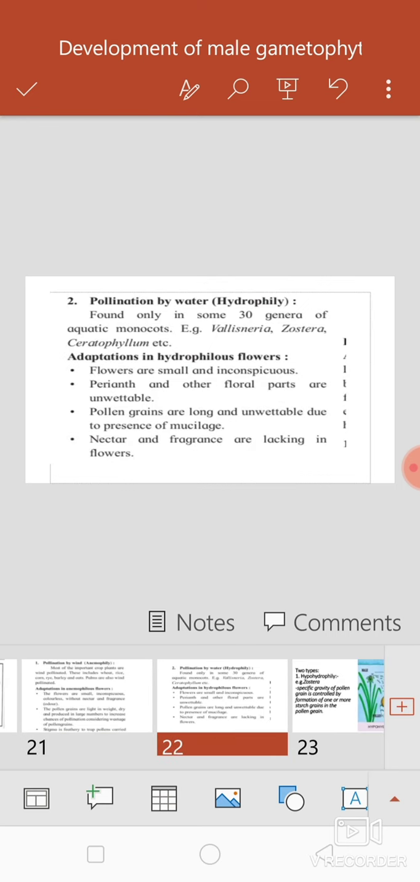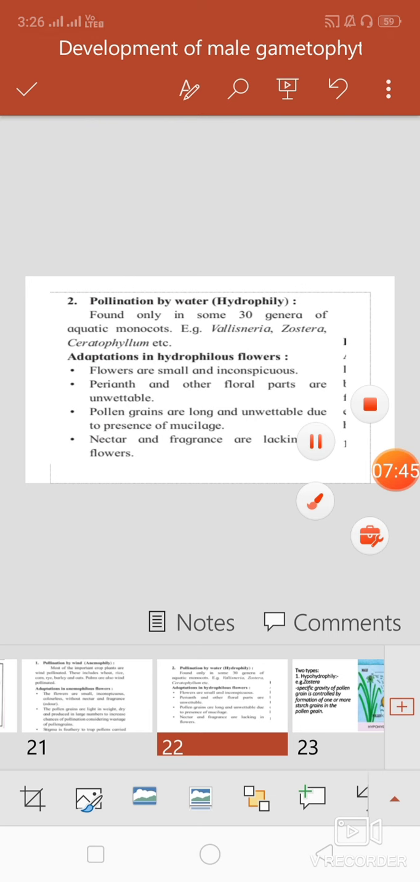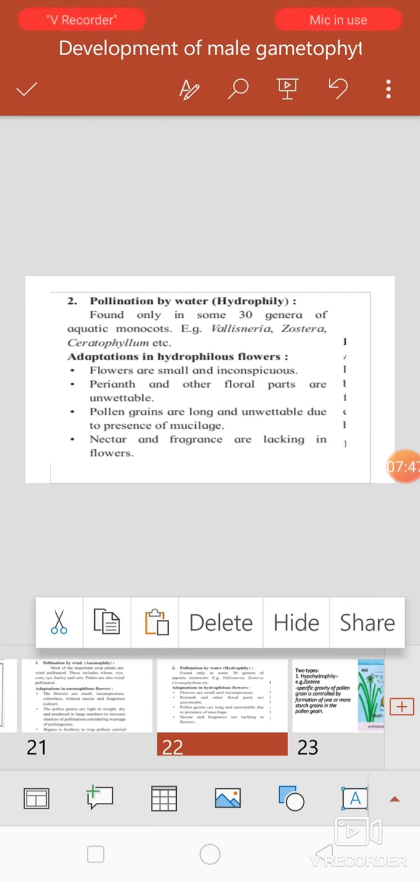Next, hydrophily. What is hydrophily? If the pollination process takes place with the help of water, it is called hydrophily. Mostly such pollination is present in aquatic plants, for example Vallisneria and Zostera. See the floral adaptations for such hydrophilous plants.